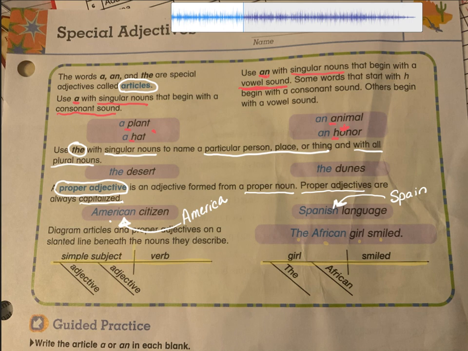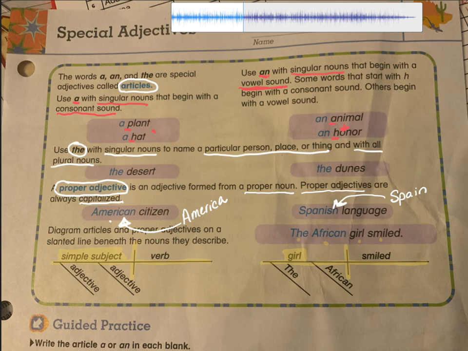You also will always have a line that goes up and down. First, find your simple subject. And over here it tells you, you put your simple subject on the left hand side. So what is our simple subject in the sentence, the African girl smiled? Girl. So we would put that in the subject part.